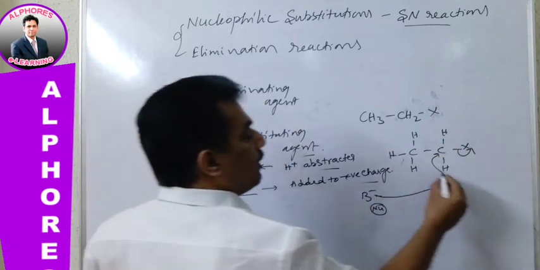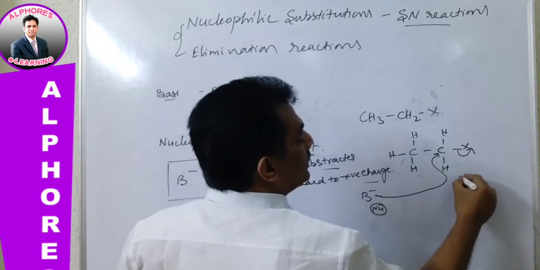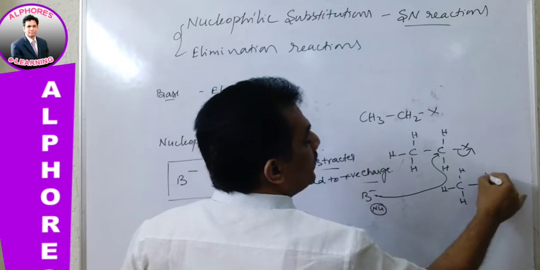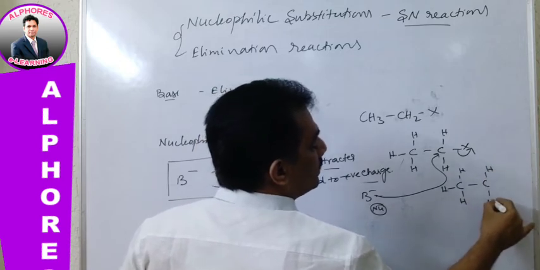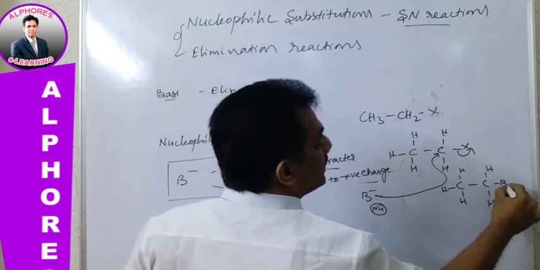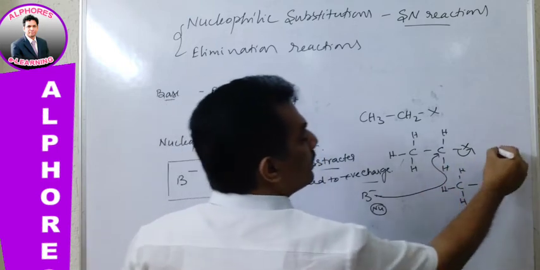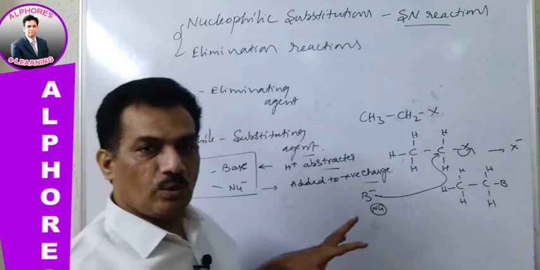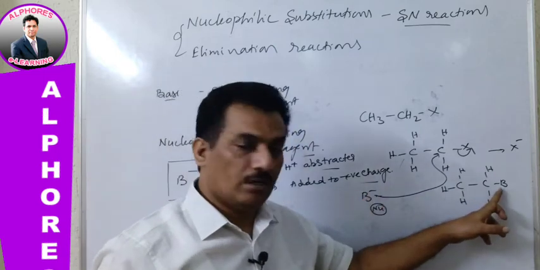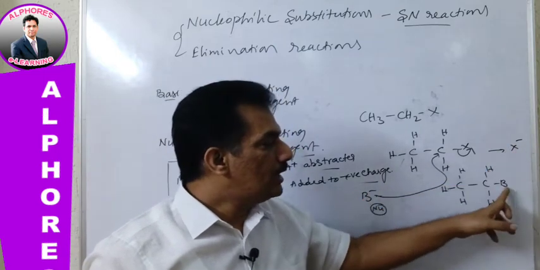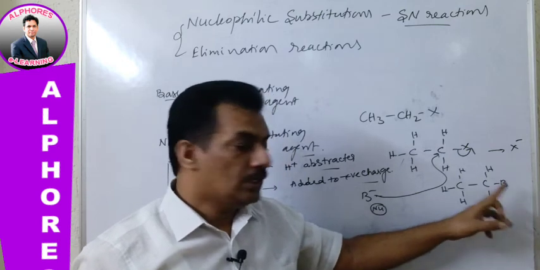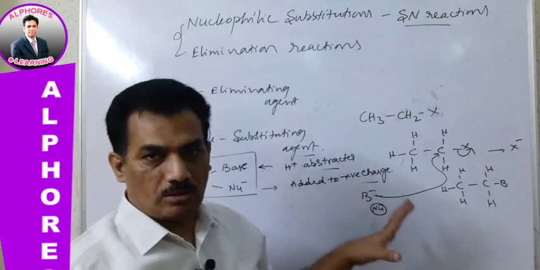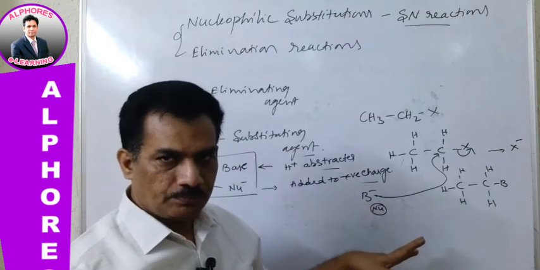Thereby what we get is CH3, CH2, and B minus attached, releasing X minus. So when X minus is going out, B minus is coming in. A nucleophile is replaced by another nucleophile. Here B minus is behaving as a nucleophile, substituting this X minus.